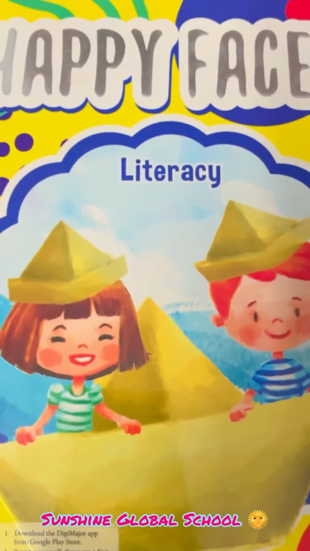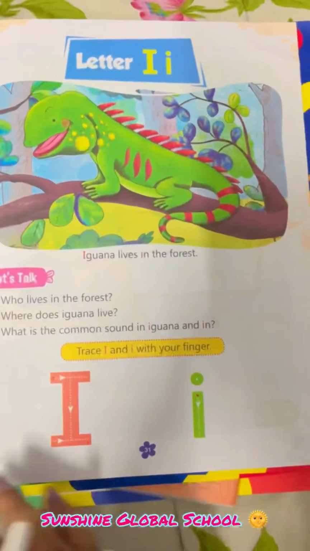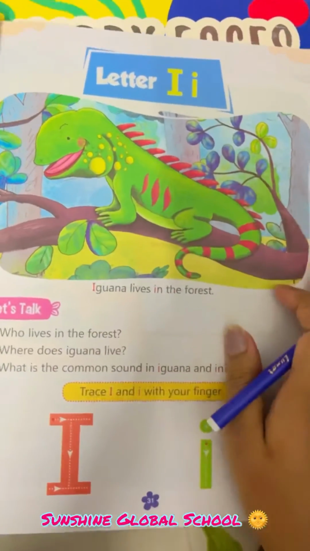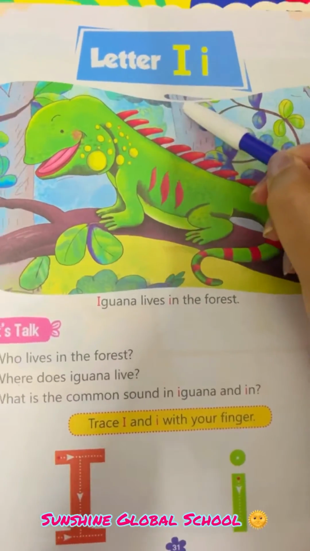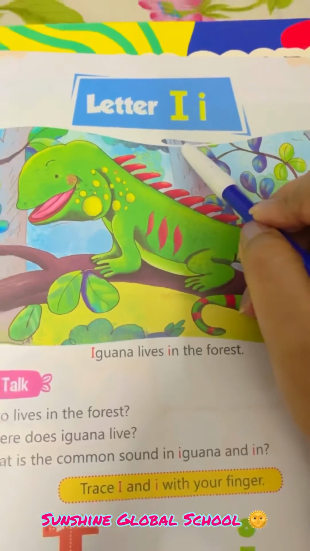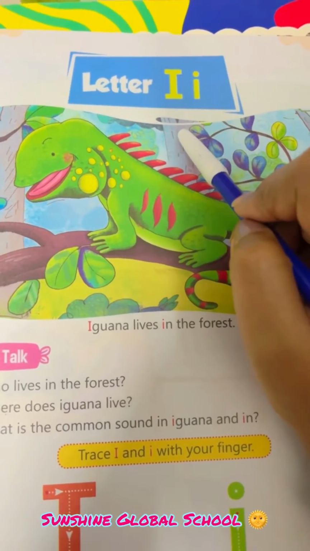So, children, today is your Happy Faces Literacy period. Open the page number 31. Today we are going to learn a new letter, which is letter I. And the phonic sound of I is E.